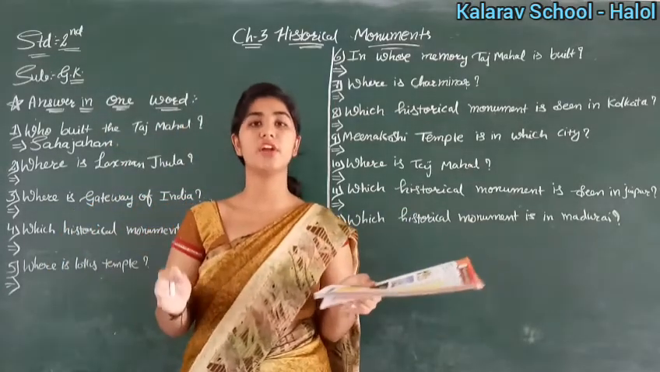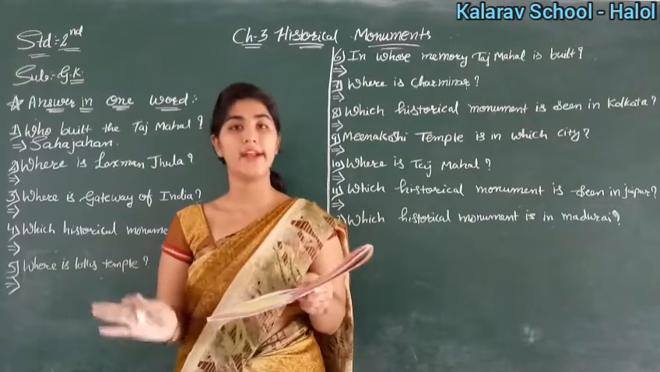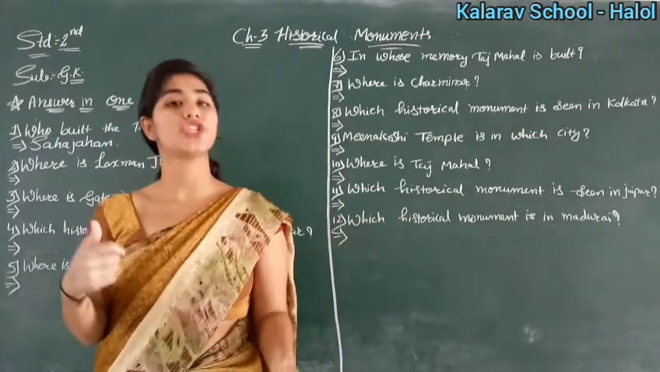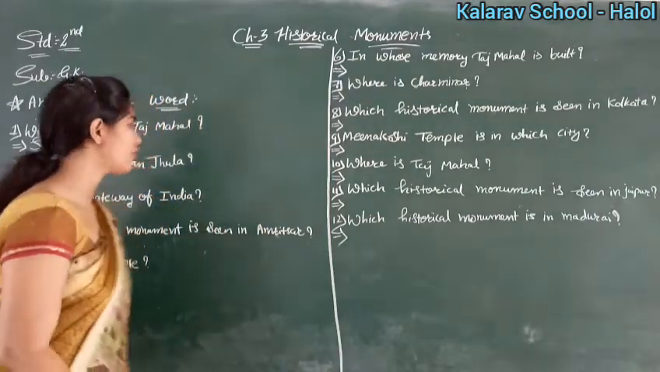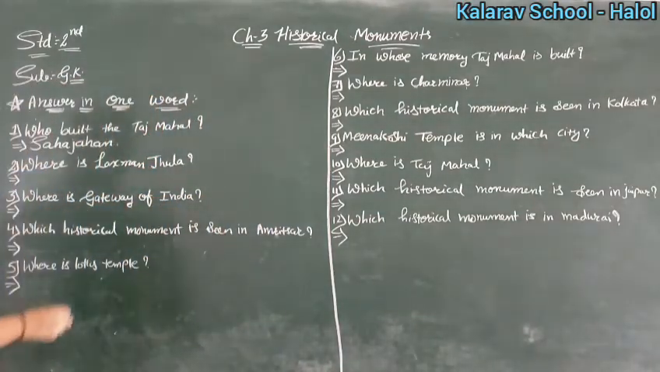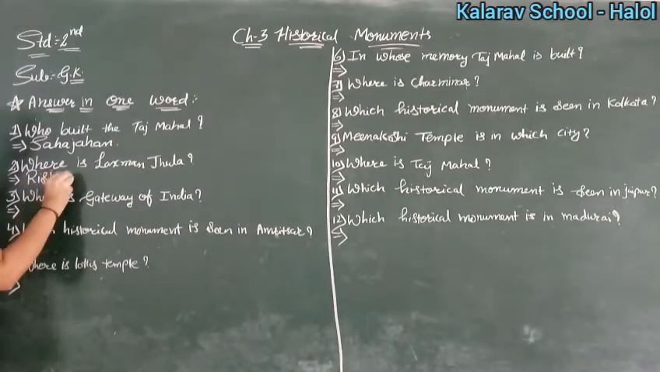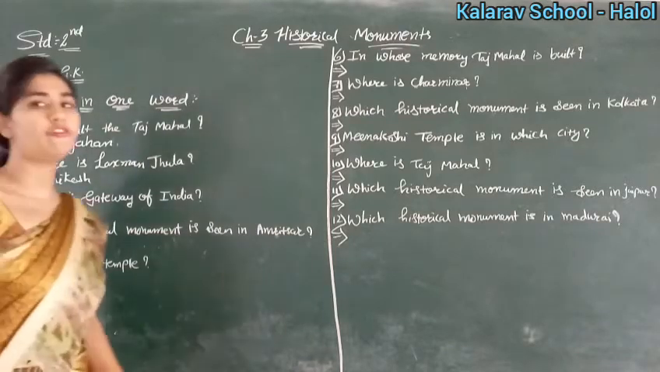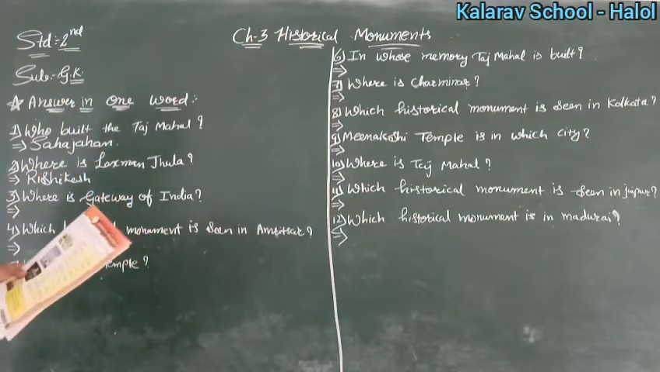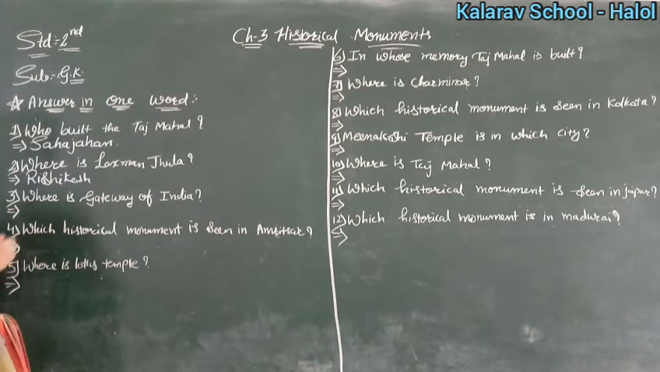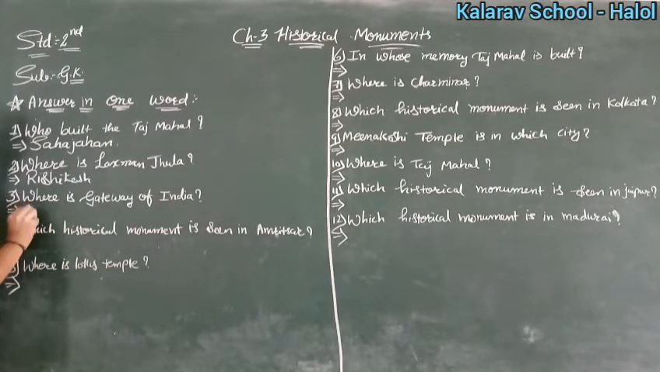Which name is given to it is Lakshman Jhula. It is not a swing. Remember this. It is in Rishikesh, Uttarakhand. Okay, so where is Lakshman Jhula? It is in Rishikesh, or you can also write Uttarakhand. Okay, then where is the Gateway of India? So tell me, where is the Gateway of India? It is in Mumbai. Yes, we have studied. So here you will write Mumbai.